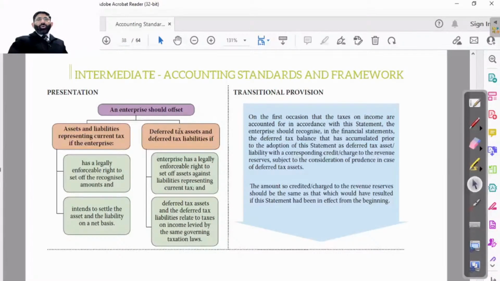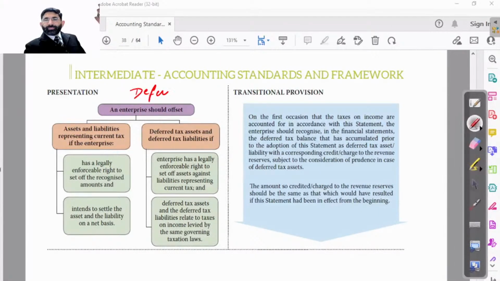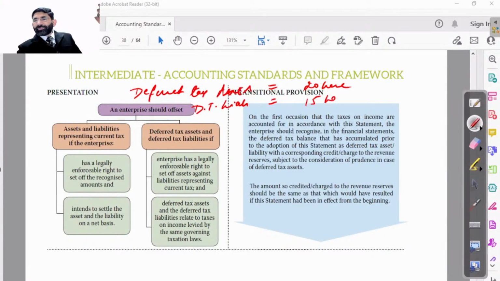So an enterprise should offset. What does offset mean? That means adjust. An enterprise should adjust assets and liabilities representing current tax if the enterprise has a legally enforceable right to set off the recognized amount. Means we are saying that our deferred tax assets are worth rupees 20 lakhs, and we have deferred tax liability also, that is 15 lakh, in our books of accounts.